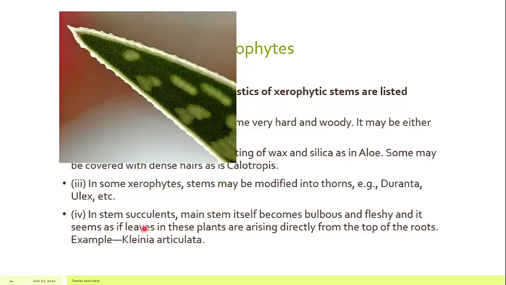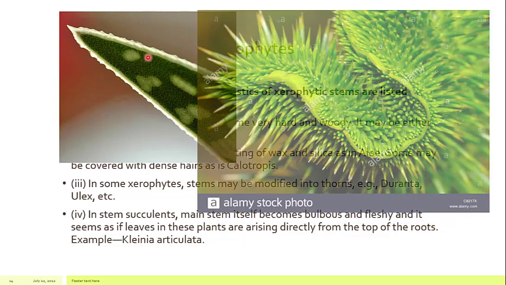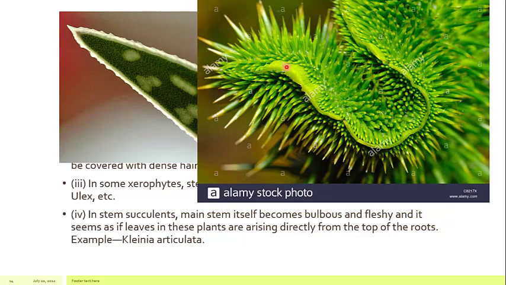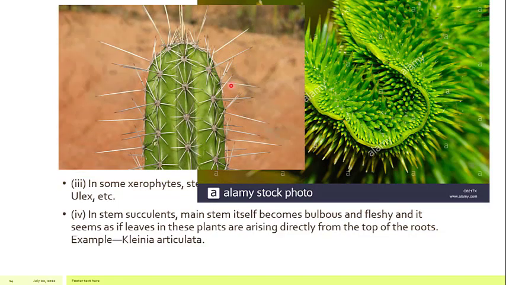So as you can see in the aloe vera, there is a thick cuticle present on the surrounding of the leaf. In the next condition we have thorns which are present on the surfaces of the leaves, and thorns in the cactus as well, which are a modified form, and they also reduce the water loss.